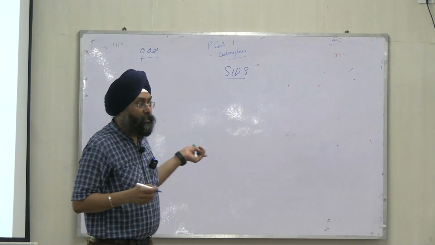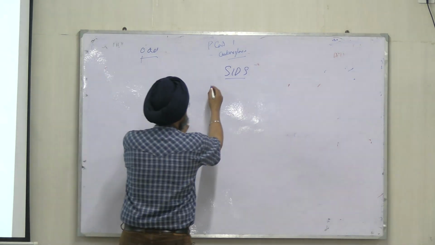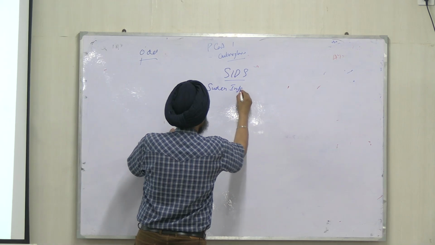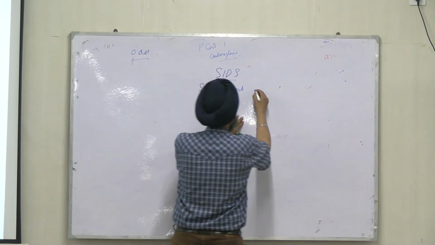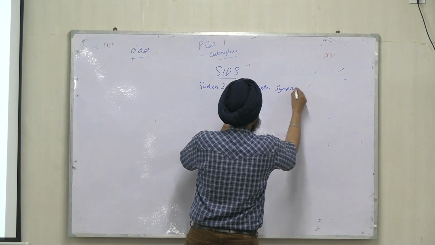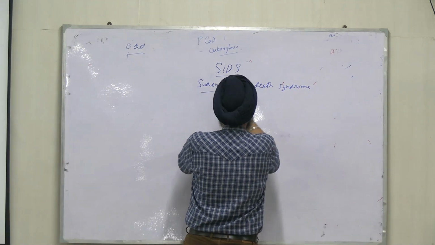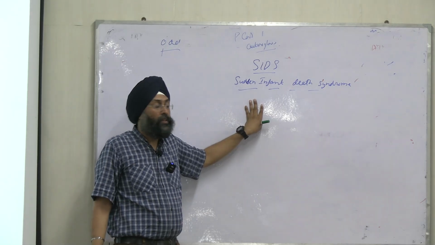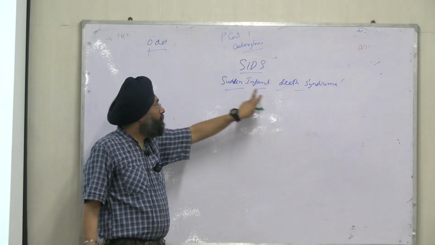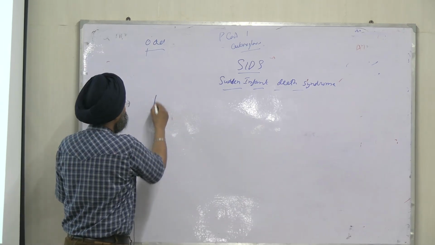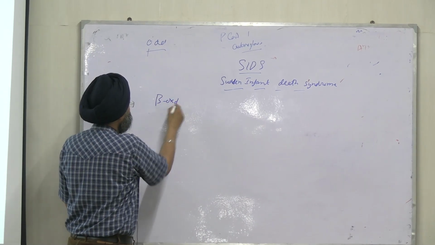ये आपको मल्टीपल चॉइस में भी आ सकता है. That is sudden infant death syndrome. So the disorder today is sudden infant death syndrome. What does the name indicate? It is a disorder of beta oxidation.